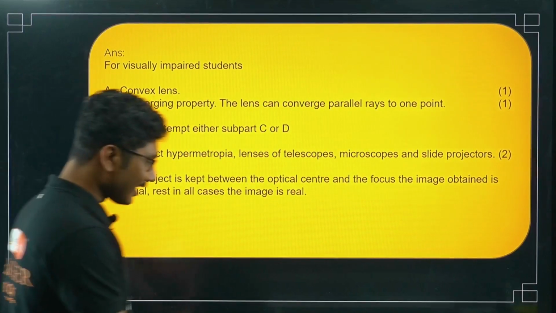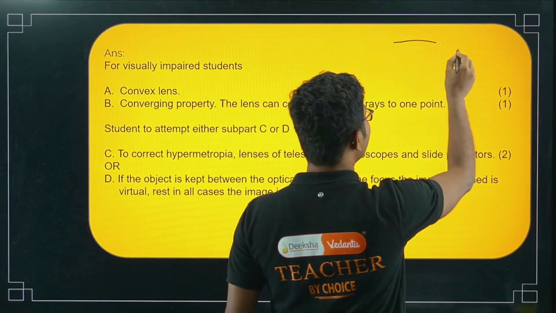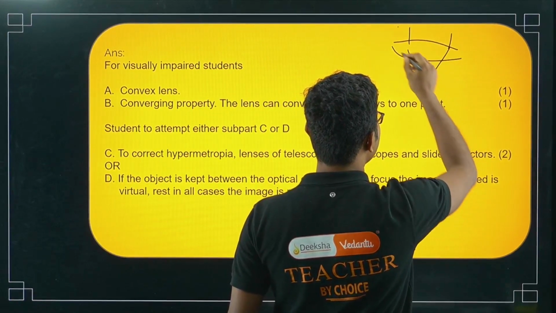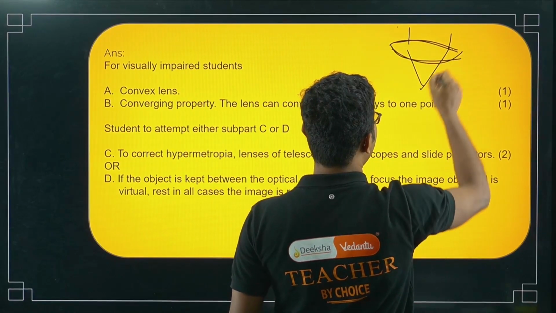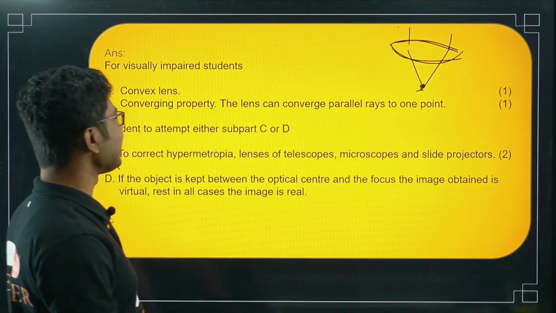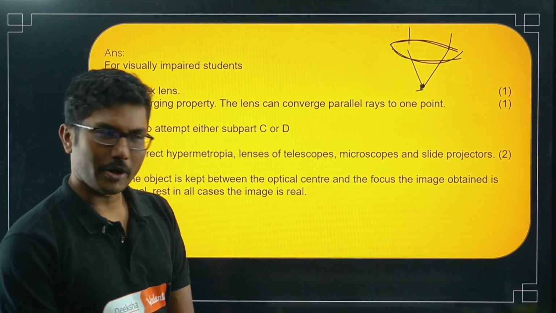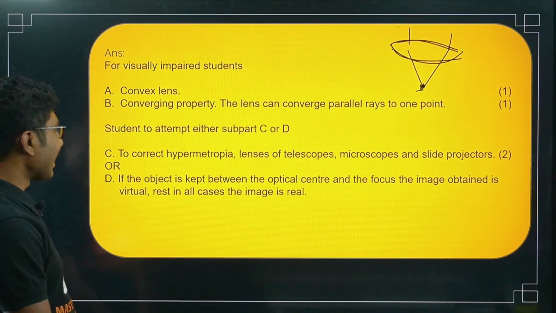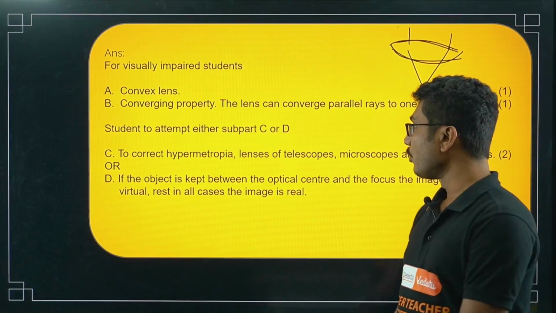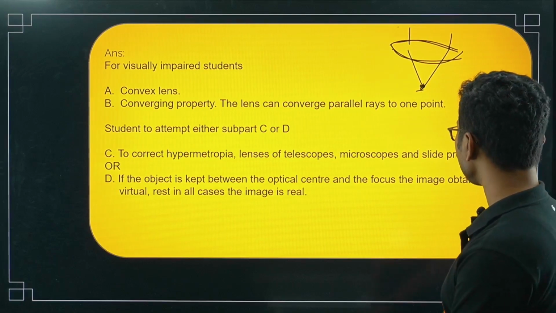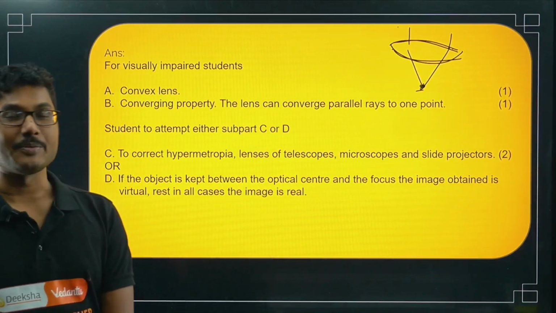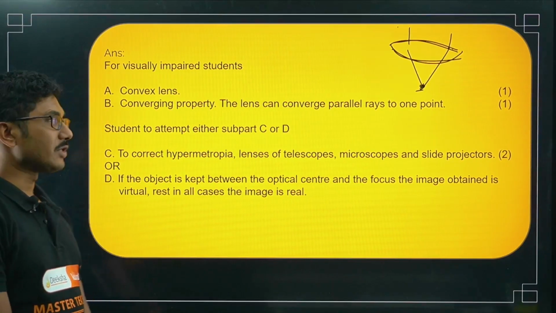Convex lens, obviously convex lens. We know that if you use a convex lens, it can focus parallel rays from the sun at a single point, and we get burning here, right? Converging property: the lens can converge parallel rays into one point. To correct hypermetropia, if you are suffering from hypermetropia, then a convex lens is used. Lenses of telescopes, microscopes and slide projectors all use convex lenses. Also the eyepiece of a microscope uses a convex lens.